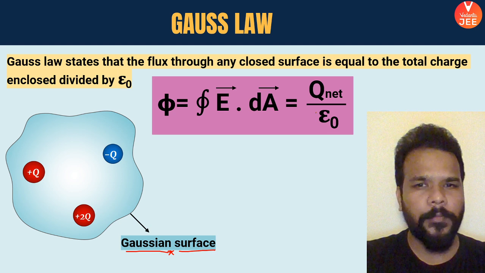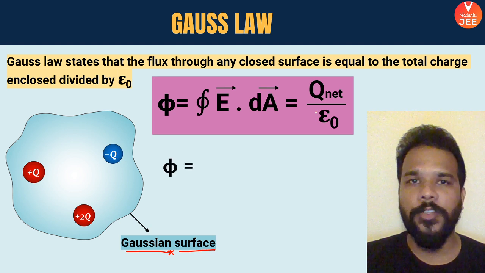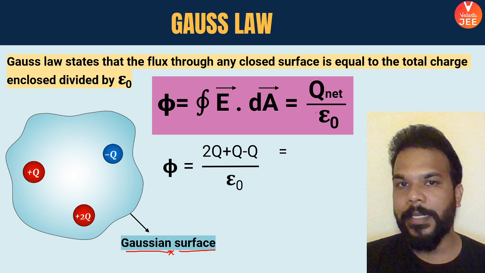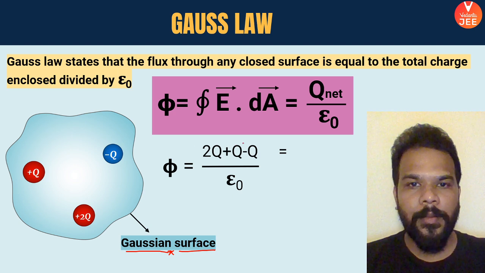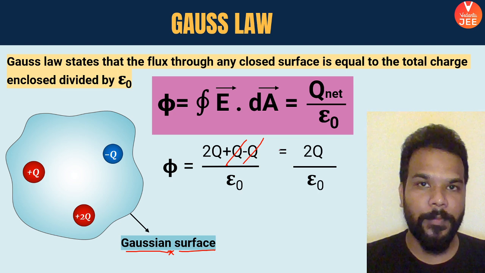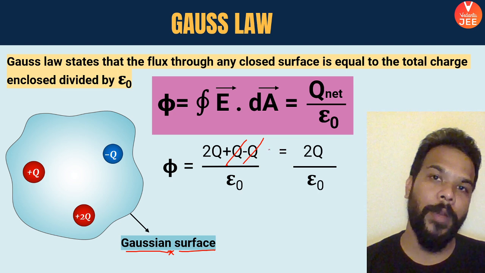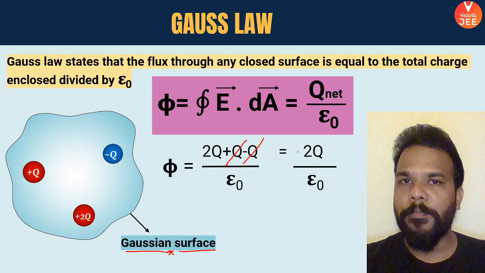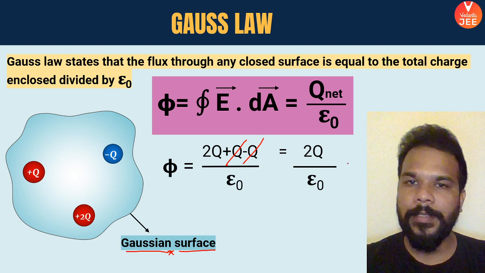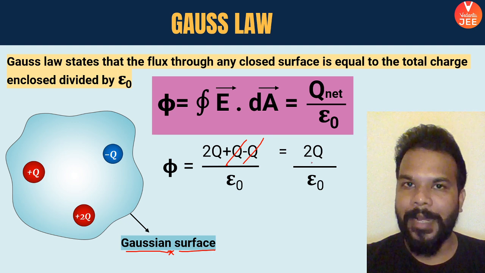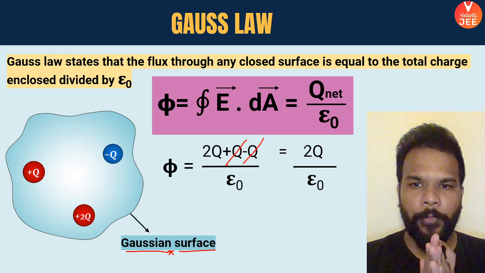To know how much that value is going to be for the given case, all you have to do is find out the net charge. You can see that there are three charges available: one is 2q, another is q, and the other is minus q. So plus q and minus q get cancelled, and very simply you get the net flux from this surface as 2q by epsilon naught. You can also call it the net outgoing flux, because this value is positive, and outgoing flux is what we consider positive because the overall charge is positive. So field lines will be coming out of this Gaussian surface. Okay, so far so good.